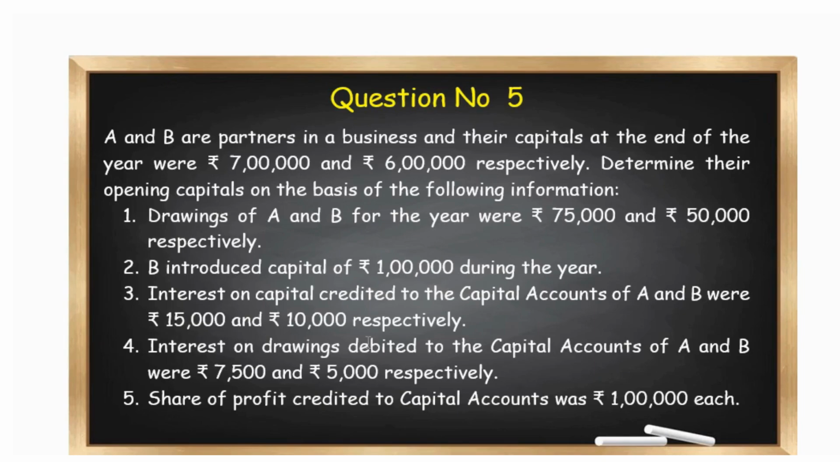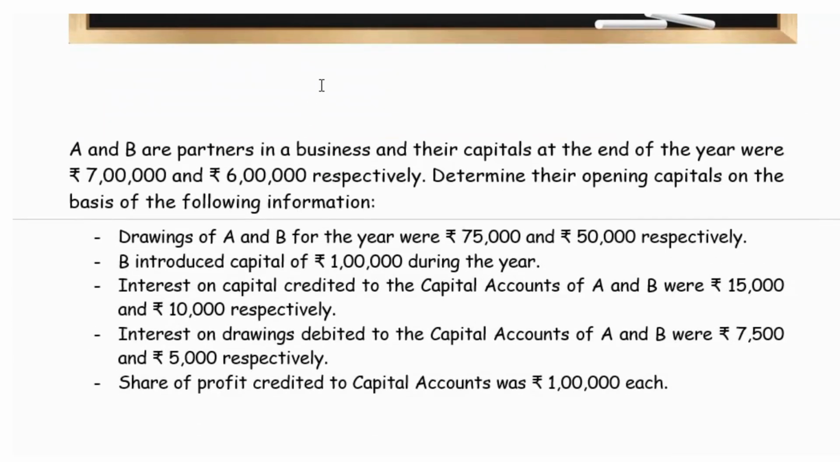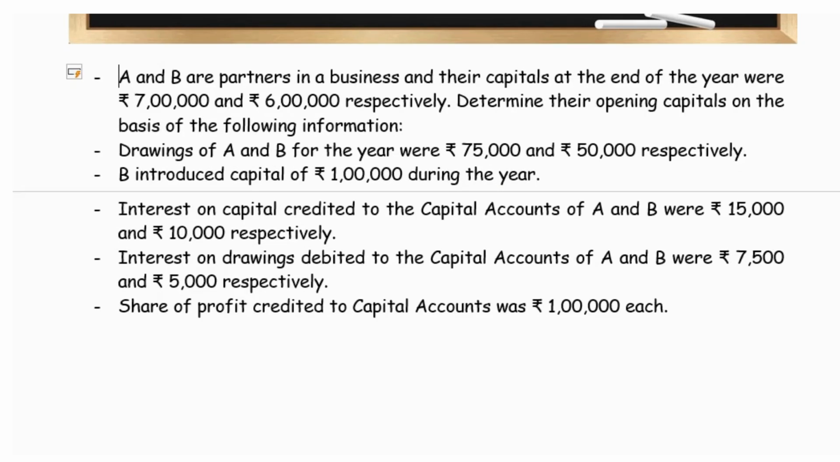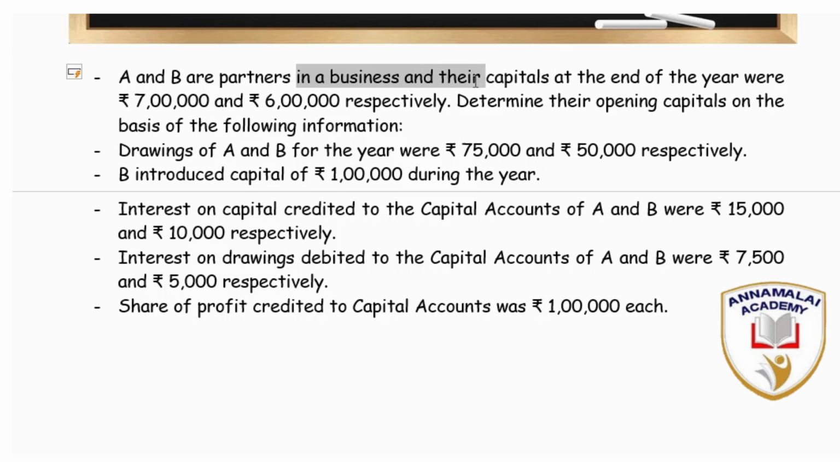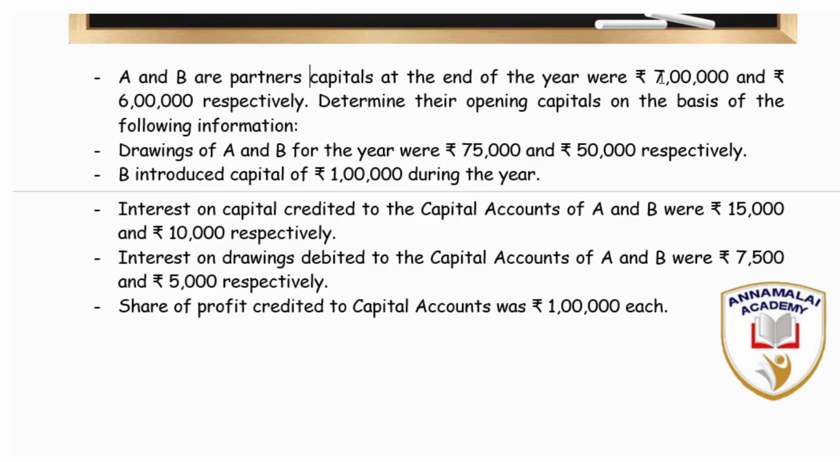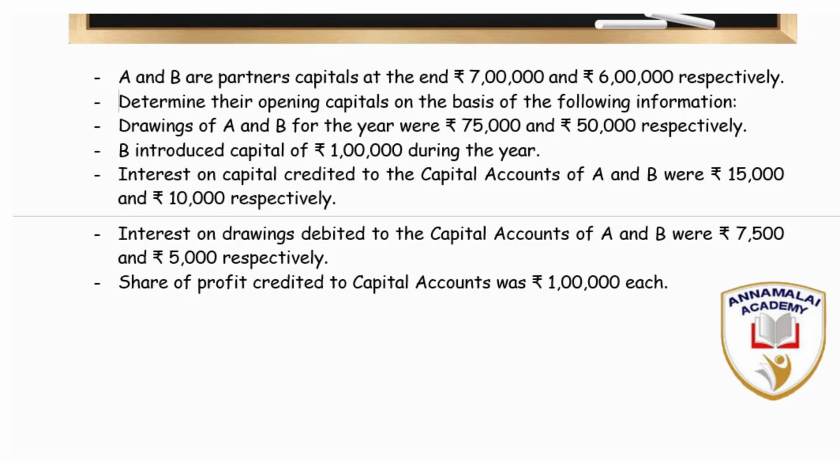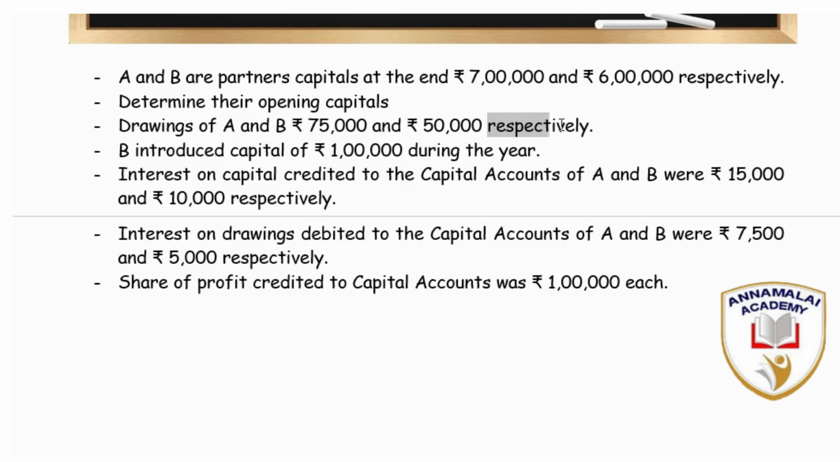A and B are partners in a business, and we are given the capital and other details. As usual, once you read a question, try to break it into small hints. A and B are partners in a business and their capitals at the end of the year were 7 lakhs and 6 lakhs. We are asked to determine the opening capital for the year. And drawings of A and B were given as 75,000 and 50,000. And one person introduced a capital.